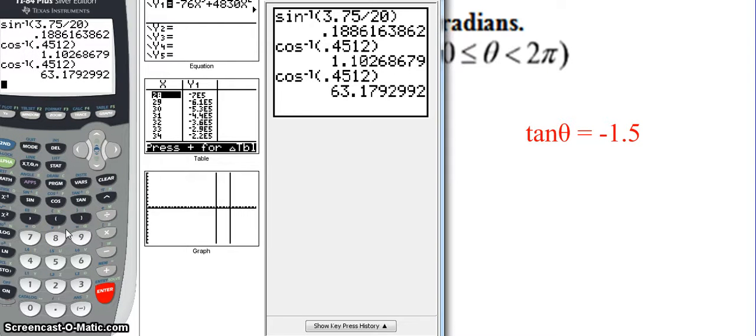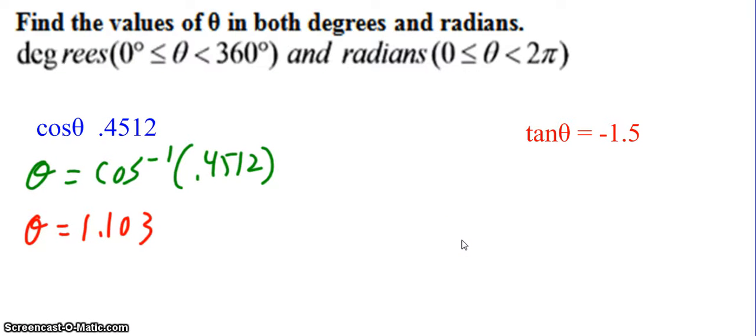And that's approximately 63.179 degrees. Okay, now here's the problem though. The calculator gave me one answer in radians and one answer in degrees. These are the same angle though. It's just different units, but same location, right?